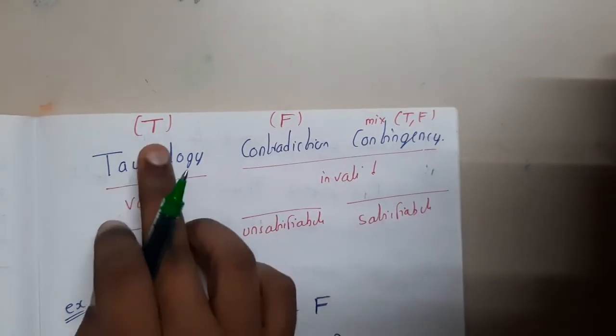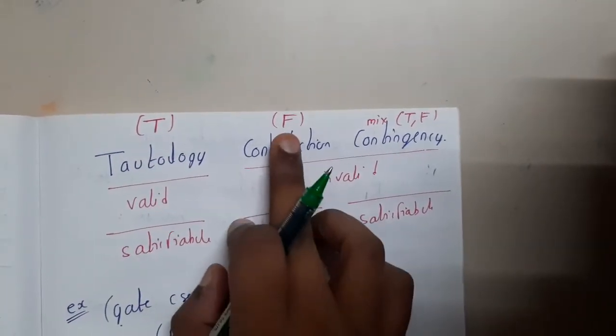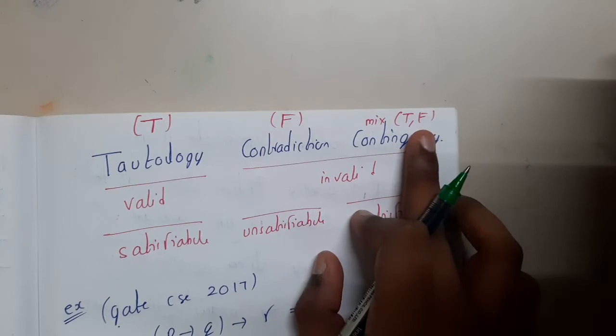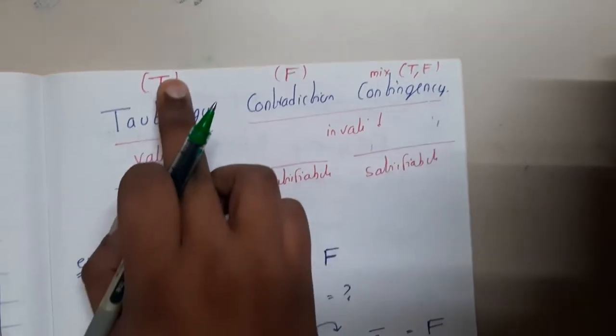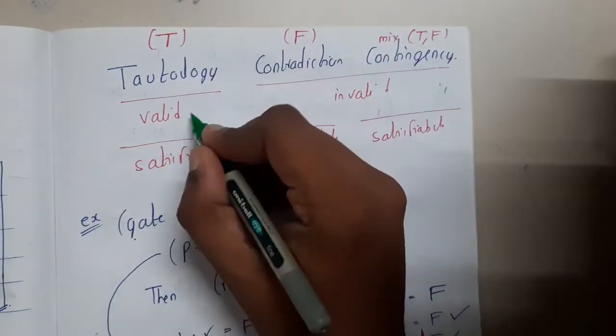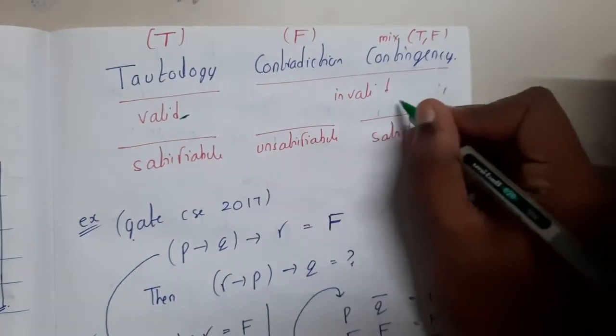So tautology means always true. Contradiction means always false. Contingency means a mixed salad or fruit salad, you can say, right? So tautology means it is true, so indirectly if someone says it is true, it is a valid solution. In any other case it is invalid.